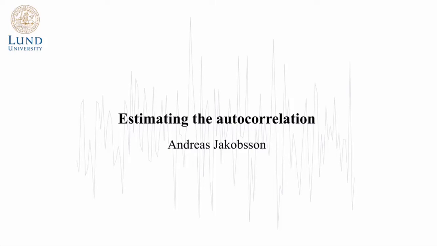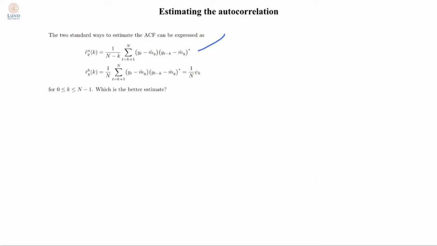It is not always as easy to estimate the parameter as it was to estimate the mean. Proceeding, we will examine how one can estimate the autocorrelation function, and this can actually be done in several different ways, with the two most common approaches being the so-called biased and the unbiased estimators. These are formed like this. This is the unbiased estimator, and this is the so-called biased estimator.